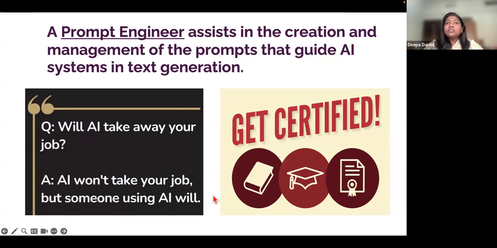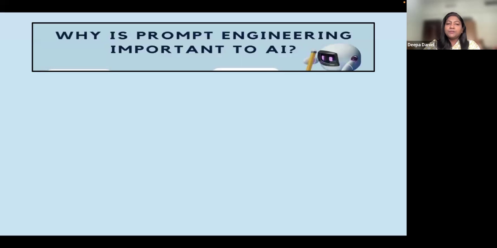Of course not, but those who use AI tools well will probably replace you. So we have to get equipped by using the prompts in such a way that nobody can replace us. In fact, nowadays there are many universities offering certifications for becoming prompt engineers. So if anyone is interested, I would suggest go ahead and get certified as a prompt engineer.